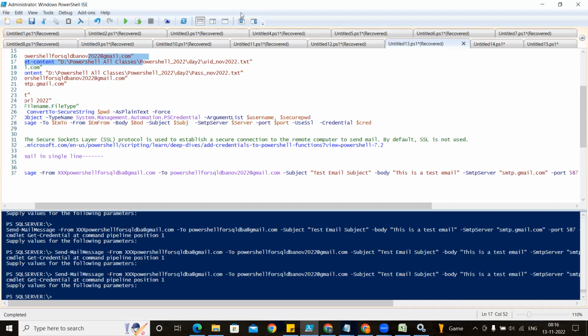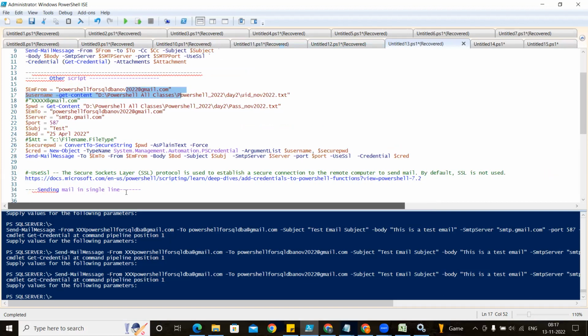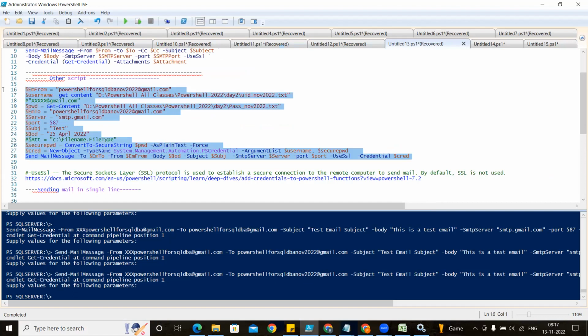if you are sending any mail with your credential, it will use whichever credential you give in the pop-up window. Like here also we have used the credential, it is taking the password from the credential only, right? So whichever username and password you give here, that must be valid.